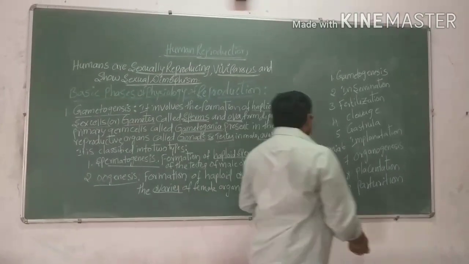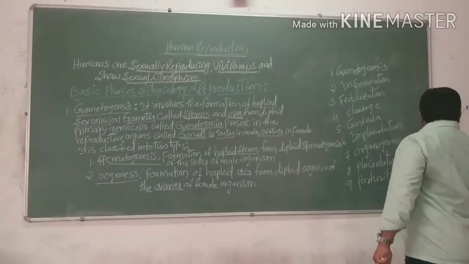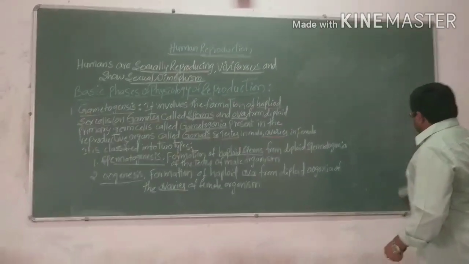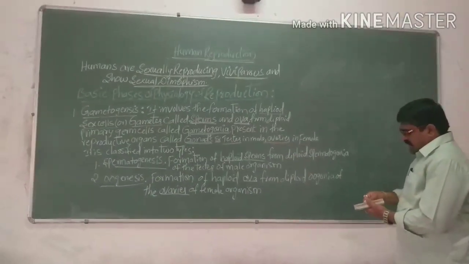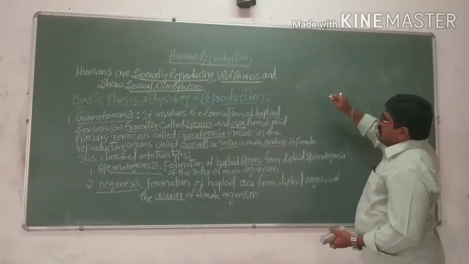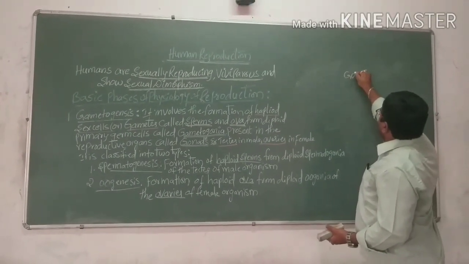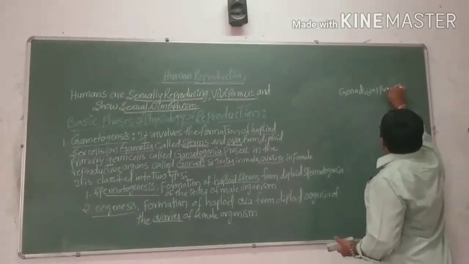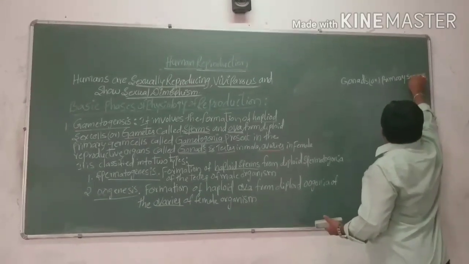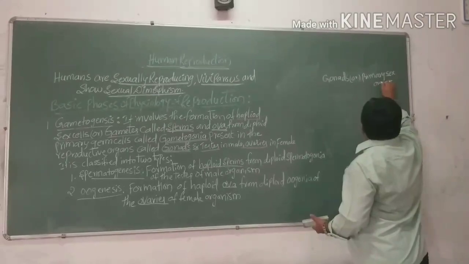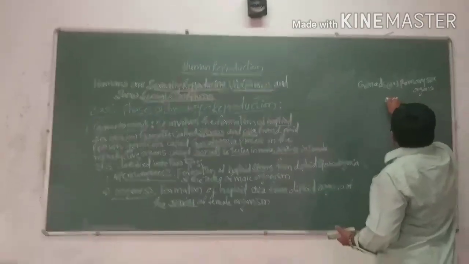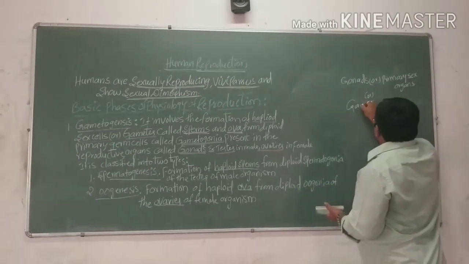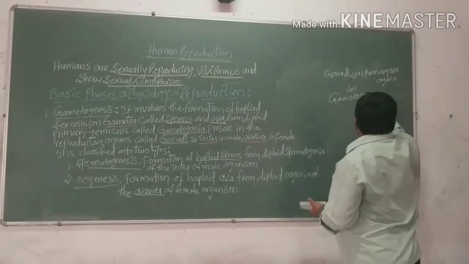So in gametogenesis, the gametes are produced from the gonads. Gonads we can call the primary sex organs, containing gametogonia.